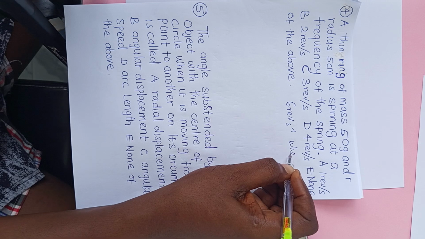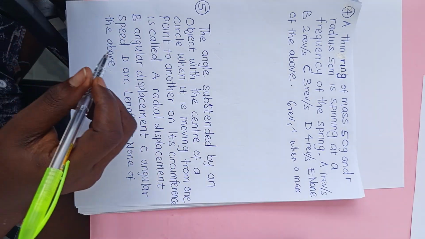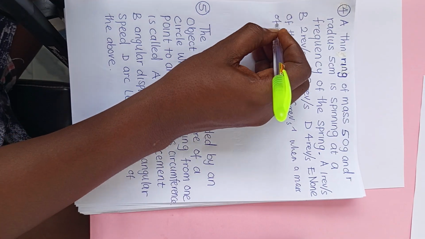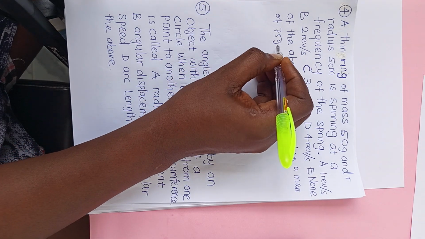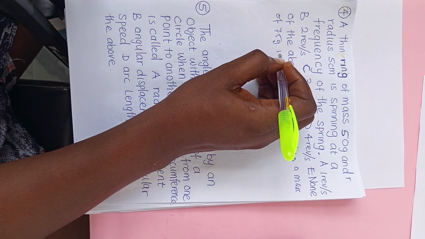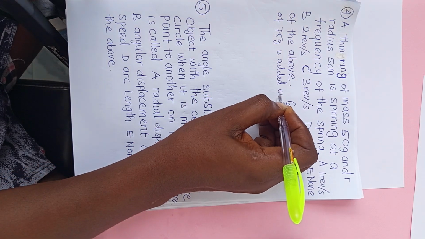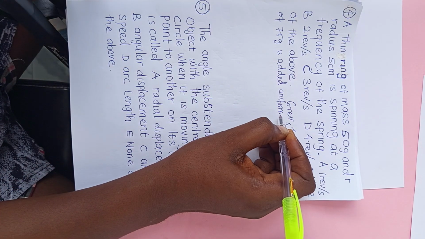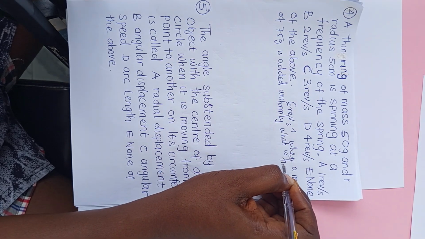When a mass of 75 gram is added uniformly, what is the final spinning?